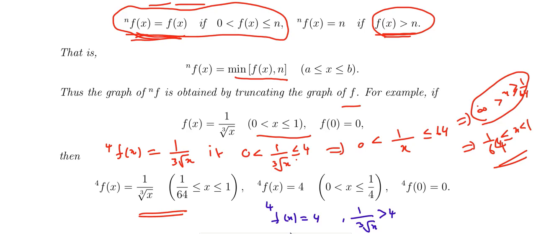When you cube both sides, that is 64, and then take the reciprocal, 1 by x greater than 64, so x is less than 1 by 64.